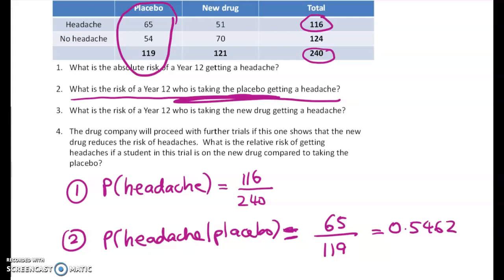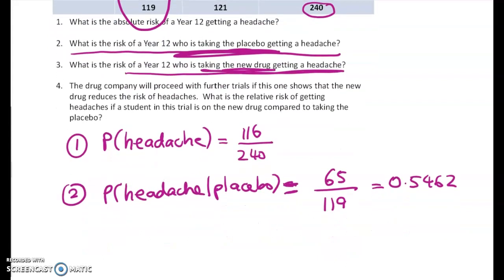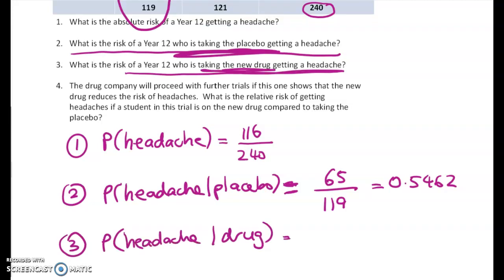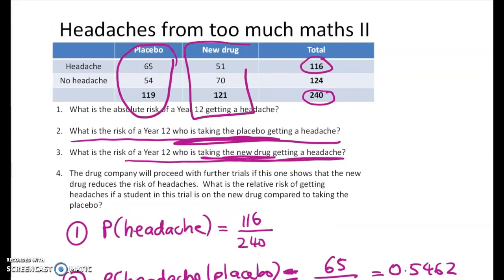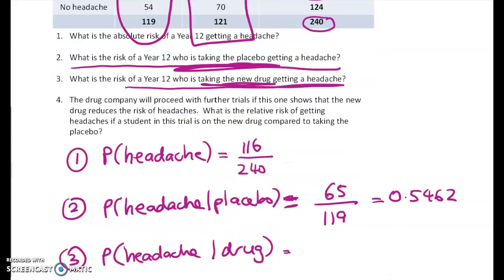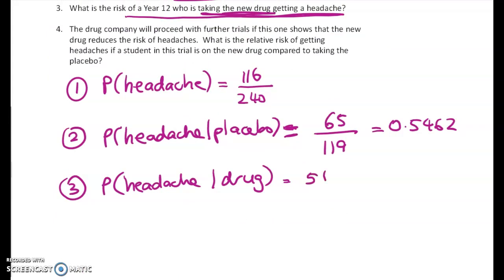We do the same thing now for the Year 12s who are taking the new drug. What is the risk of them getting a headache? So again, it's a conditional probability. Given that they're getting the new painkiller, what's the probability that they get a headache? So this time we're choosing from this column here. It's going to be 51 out of 121. That gives me 0.4215.